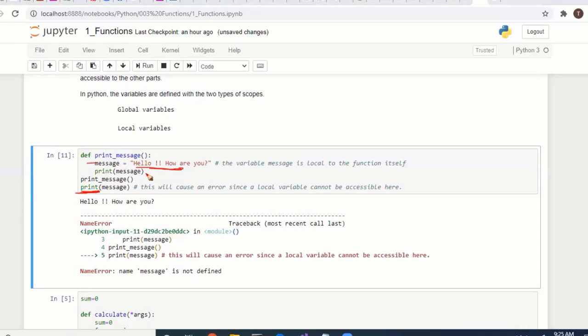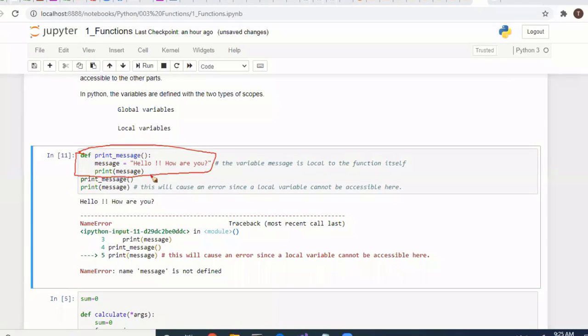Outside the function, it ends here. We are making the function call here, and we are trying to access message here. It shows an error: name message is not defined, because it's a local variable and we are accessing it from outside the function. Only this portion is the function area, the function statements.